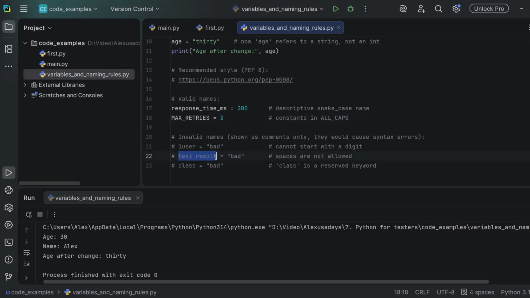This would be considered like two different variables. And then you can't use class because it's a reserved keyword, and Python has some other reserved keywords. If you try, or by accident use, a reserved keyword for a variable name, you will get an error. Okay, and this is it about Python variables and naming rules.